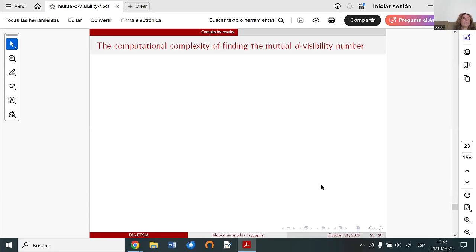At the end of this talk, I would like to speak about the computational complexity of finding the mutual d-visibility number.